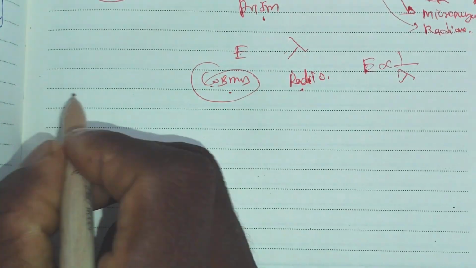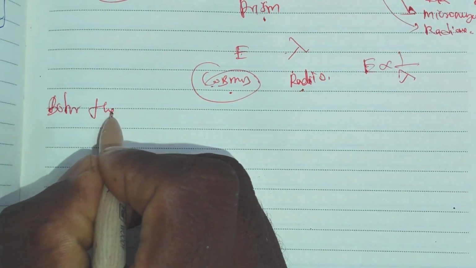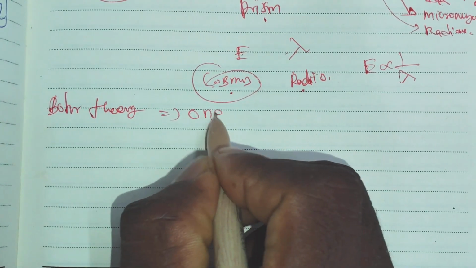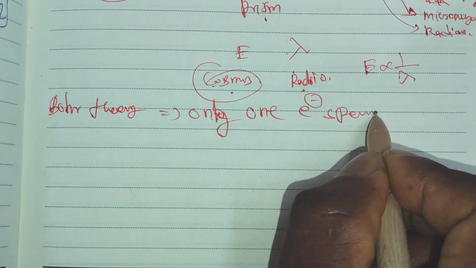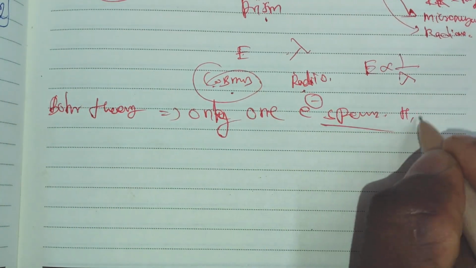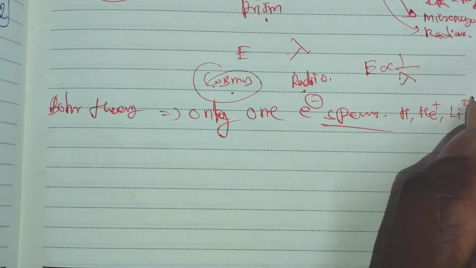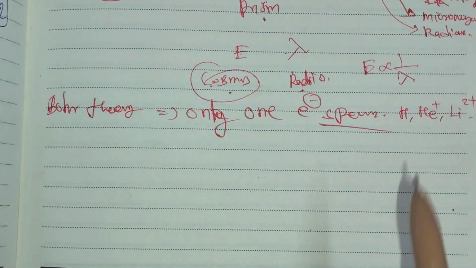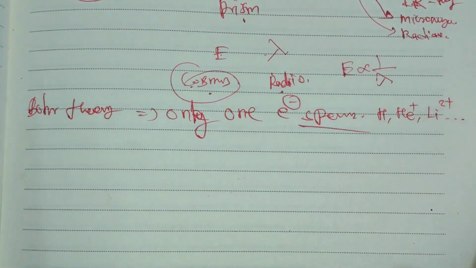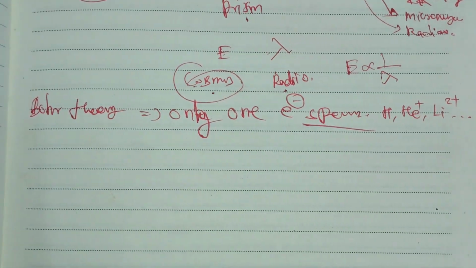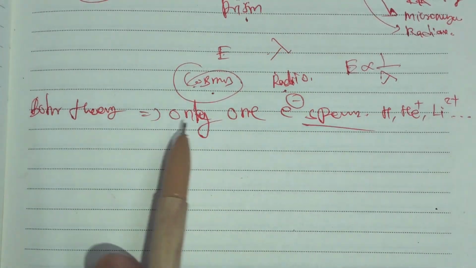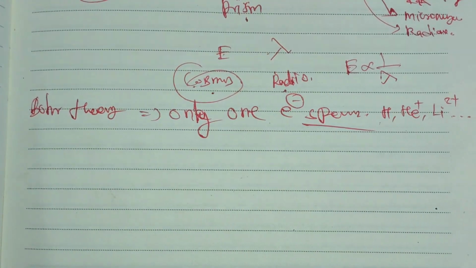The Bohr theory is applicable only to one-electron species, for example hydrogen, helium plus, and lithium 2 plus, because it fails for multi-electron species. That is one limitation of the Bohr theory. Another is that the Zeeman effect and Stark effect cannot be explained by it, and neither can the shape or geometry of molecules. So the Bohr theory is applicable only to one-electron species.